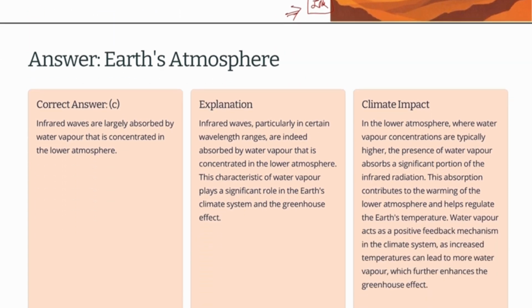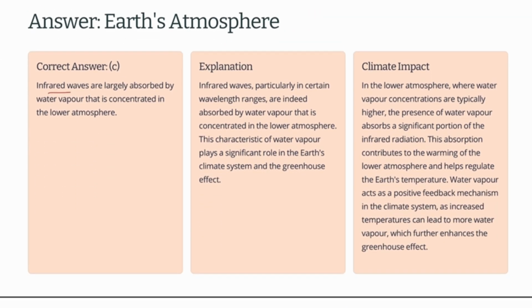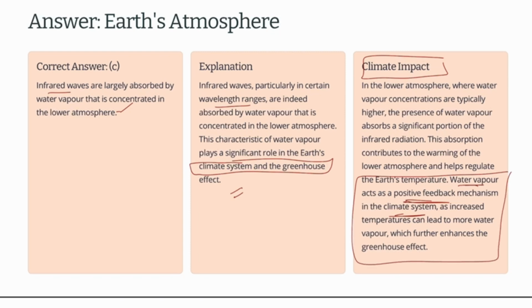If we see the answer, infrared waves are largely absorbed by the water vapor considered in the lower atmosphere. The characteristic of water vapor plays a significant role in Earth's climatic system as well as the greenhouse effect that we have already talked about. Climate impact is also there because of the increasing water vapor. It creates a positive feedback mechanism that increases climate change and global warming of the Earth. This is the impact of climate change in recent years.